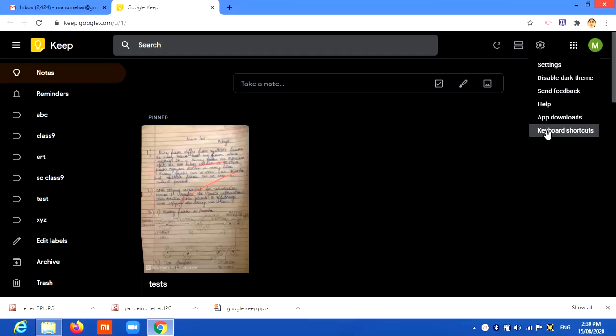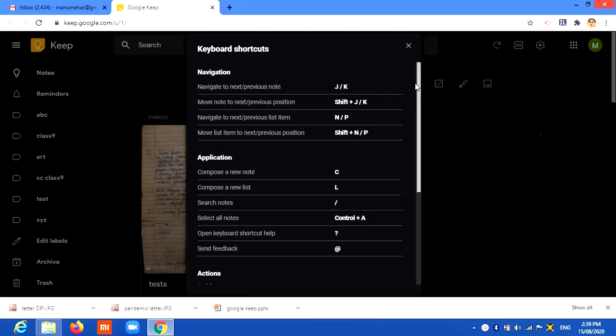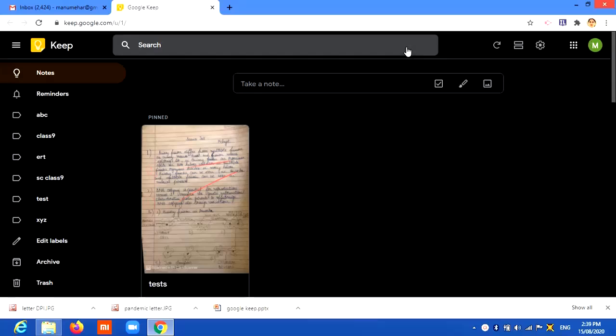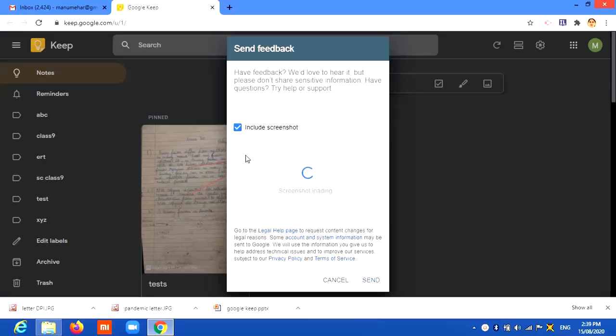The keyboard shortcuts we rarely use. In case you find some technical glitch, this is where you can send the feedback. When you send the feedback, if you want to include the screenshot of the background of this page that is visible, you can include it, and the screenshot is loading, and you can send it to the Google services where they can help you.